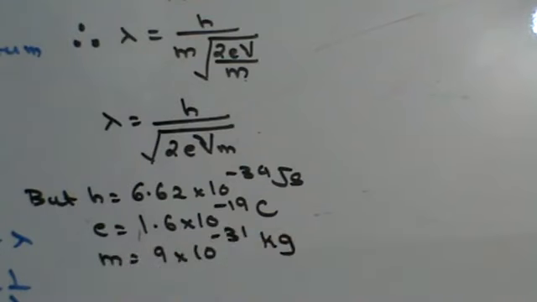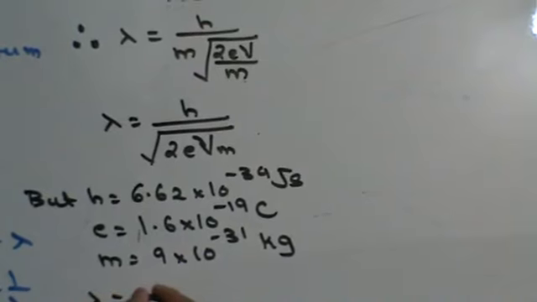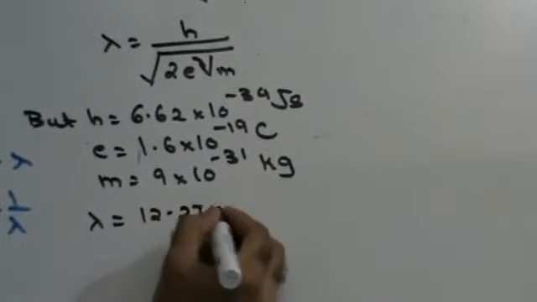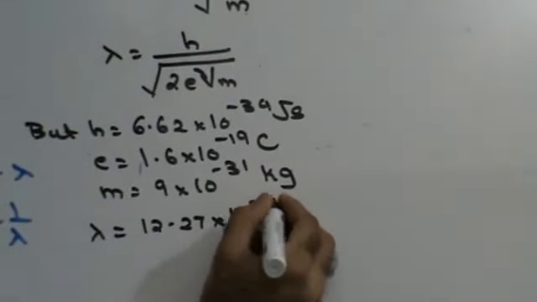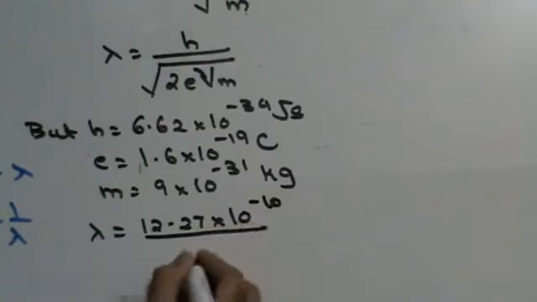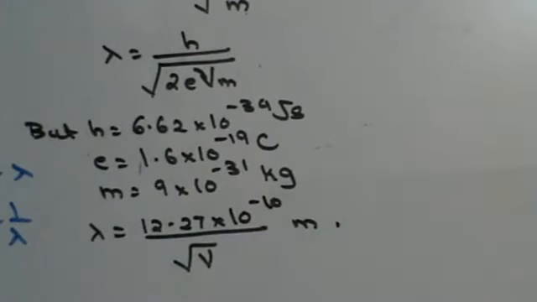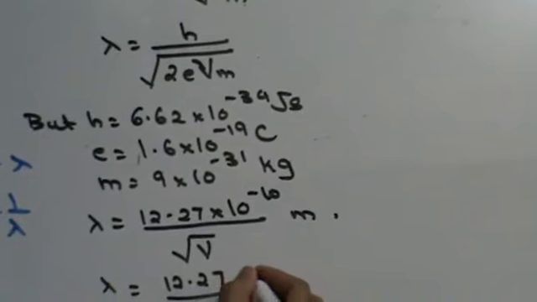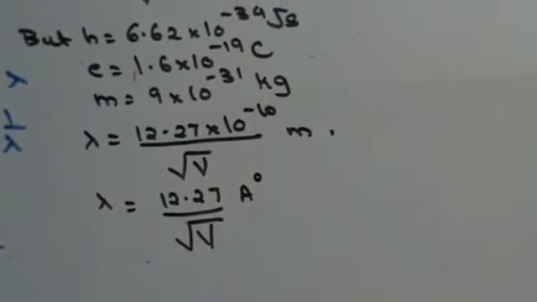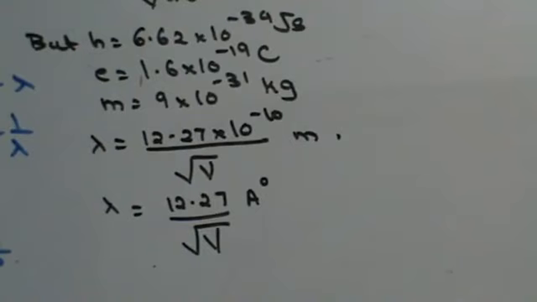So if I substitute all this, I will get the value of wavelength to be 12.27 into 10 raised to minus 10 upon square root of V meters. That will be the wavelength, which can be written as lambda is 12.27 upon square root of potential difference Angstrom units. That will be the wavelength of an electron. Right? Do we get this thing clear?